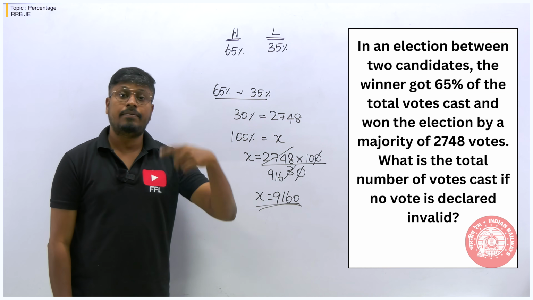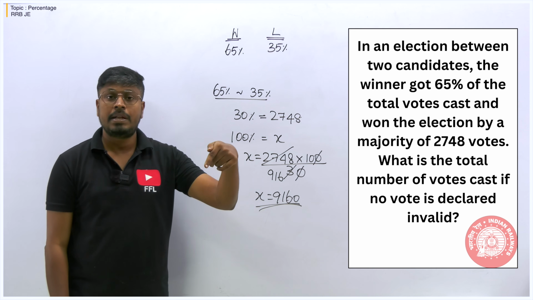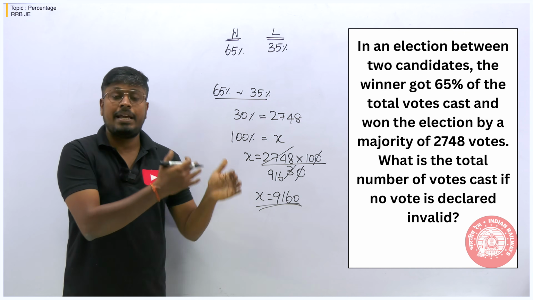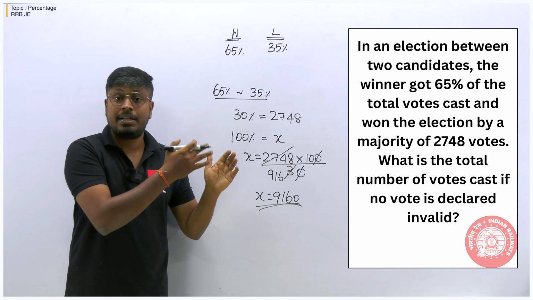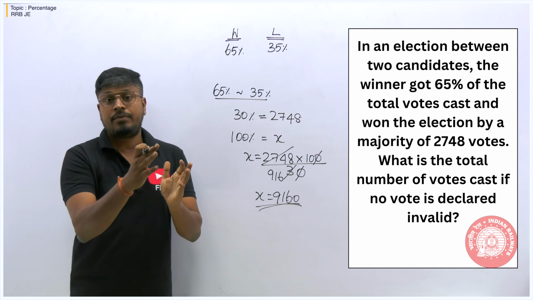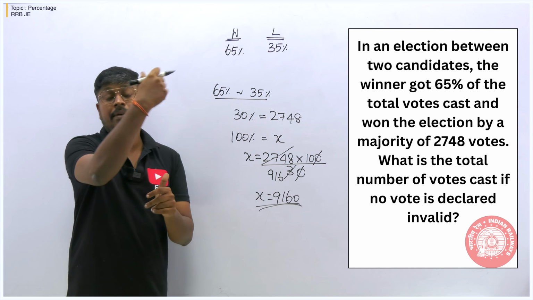So we have to find from the total what is the 10% vote, and then subtract it from the total. Only then, from the remaining votes, can we calculate how many votes the winner got and how many votes the loser got. So first, you have to find the invalid votes and subtract them.